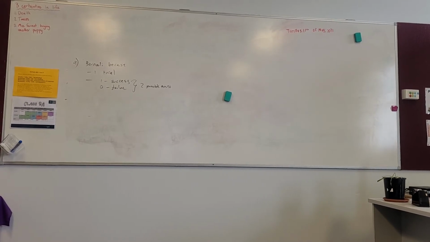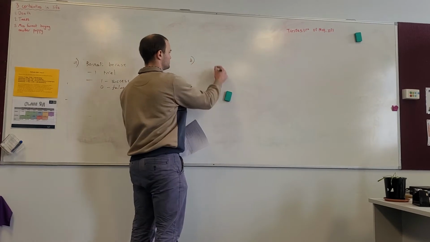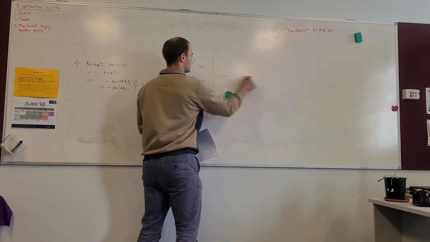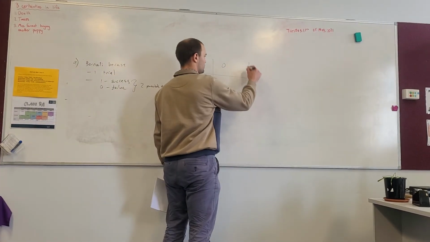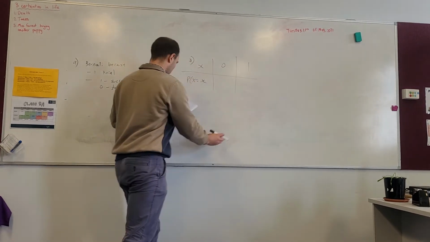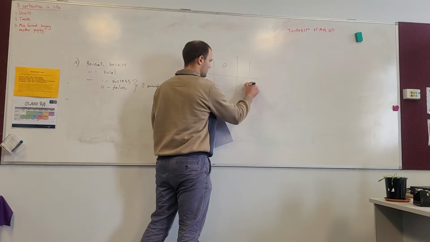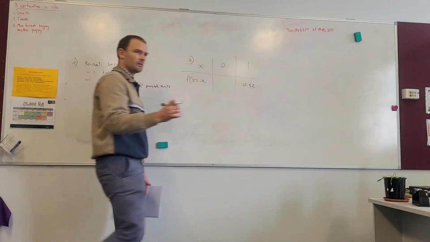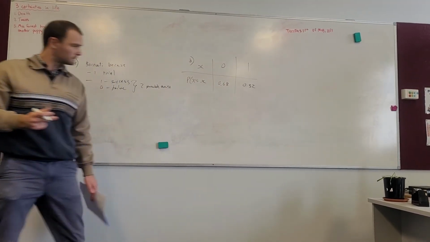B, given the probability that the teenager will wash the dishes is 0.32, draw the probability distribution. Okay, so our two events are not washing the dishes and washing the dishes. The probability that the teenager will wash the dishes is 0.32, which means the probability that they will not wash the dishes is 0.68. The sum of all probabilities is 1.